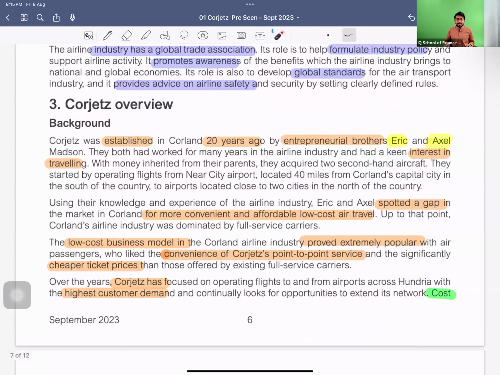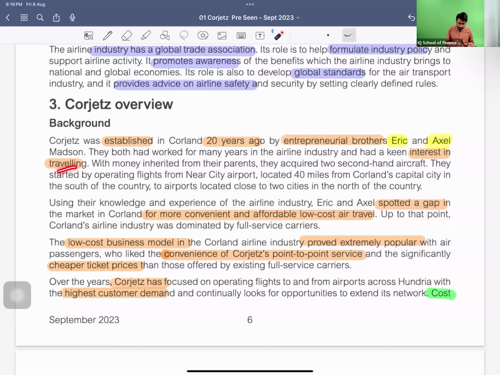Now we have the Corjetz overview. It was all about the industry. Now we are moving towards the company whose case study we are going to attempt as a mock. It was established 20 years ago by two entrepreneurial brothers, Eric and Axel. So it is not the other two brothers who invented the airplane. These are Eric and Axel.